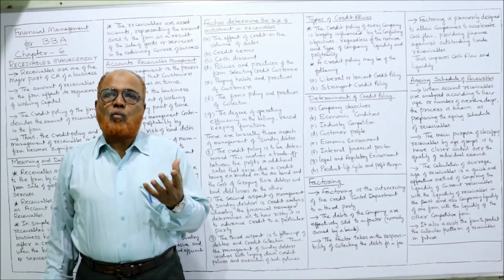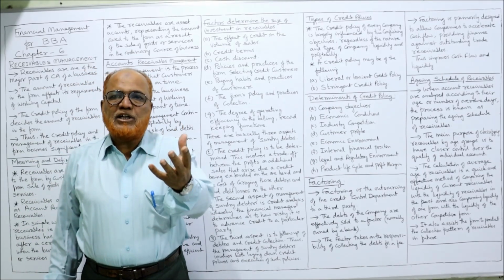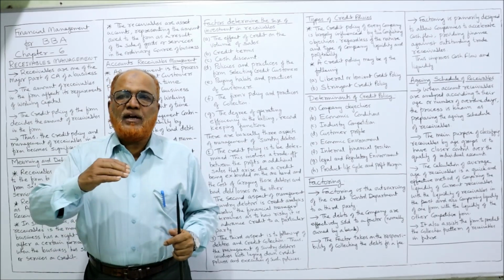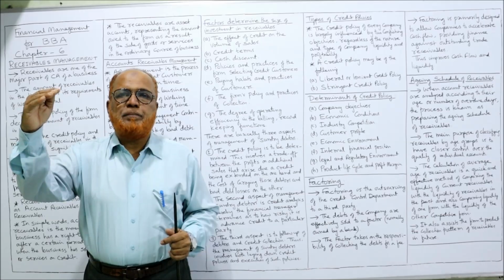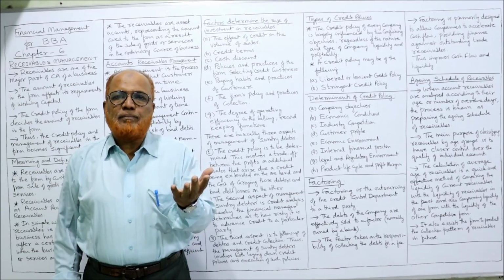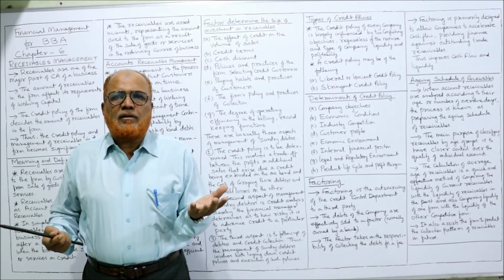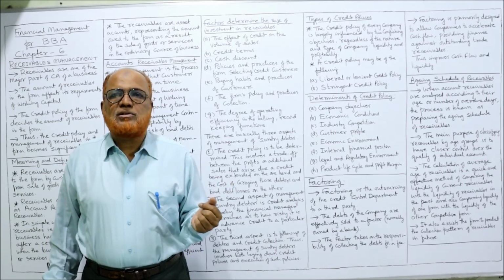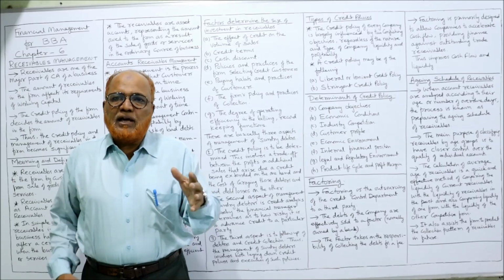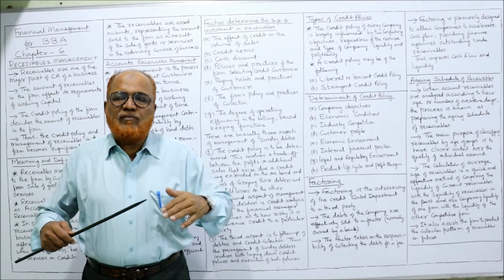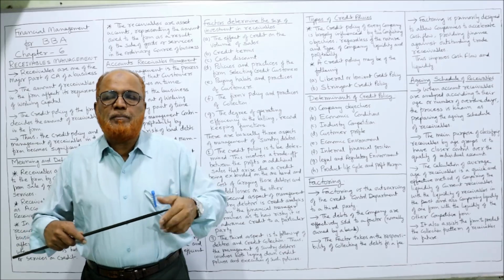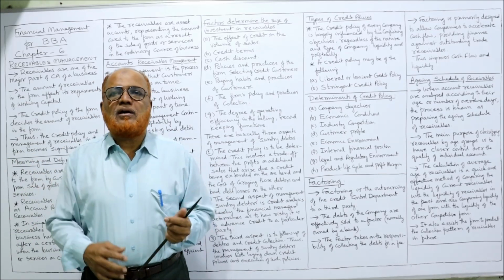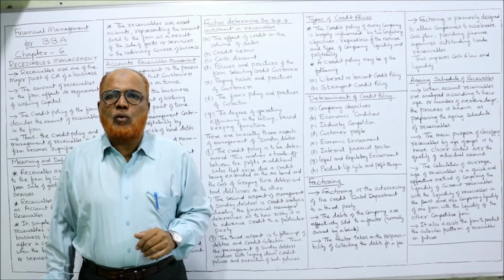Check what is the effect of credit policy on the volume of sales. Suppose even if we increase the credit period, the sales are remaining the same. So why increase the credit period? We have to see the elasticity of demand of the products. If the products are inelastic, that means whether we give more credit period or less credit period, our sales are not significantly changing. So why increase the credit period? Keep the credit period low.